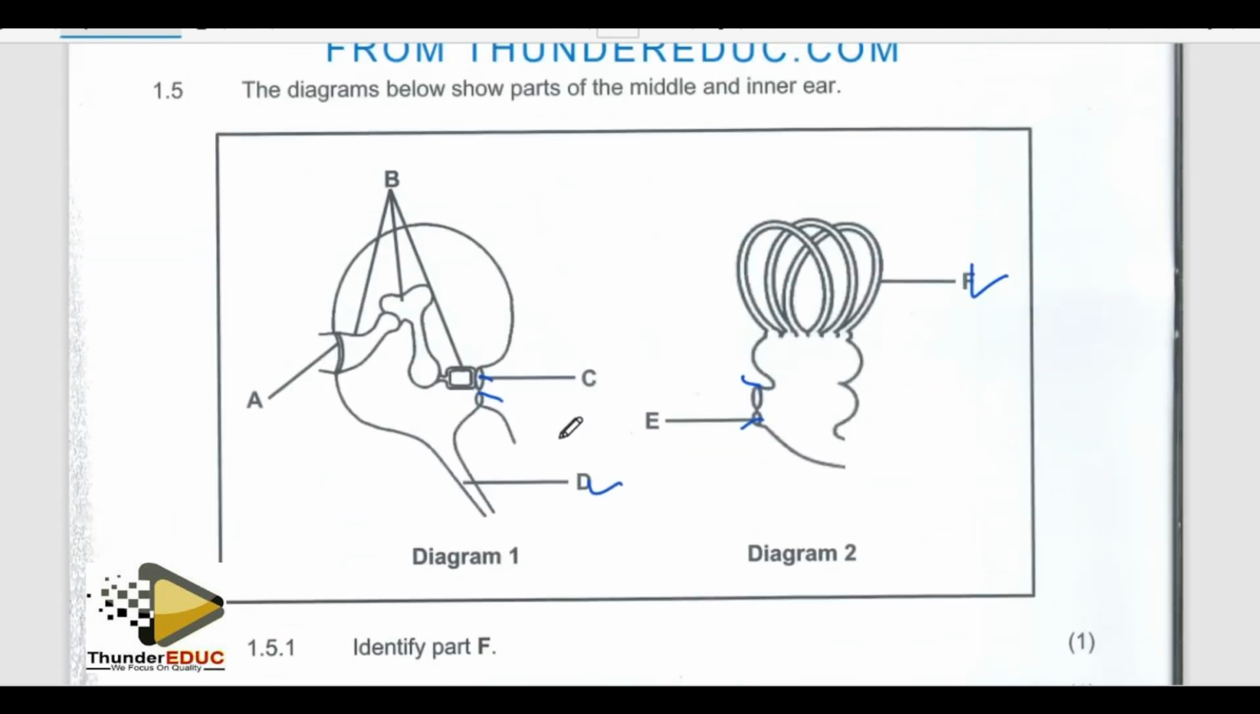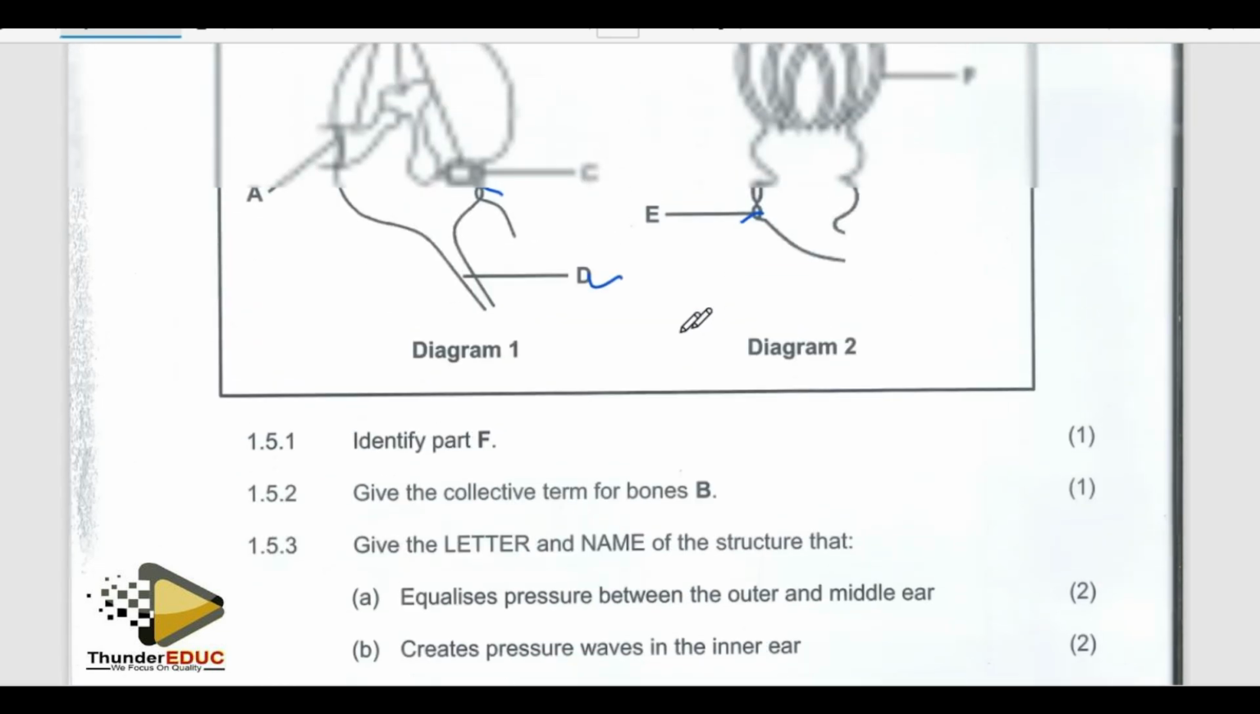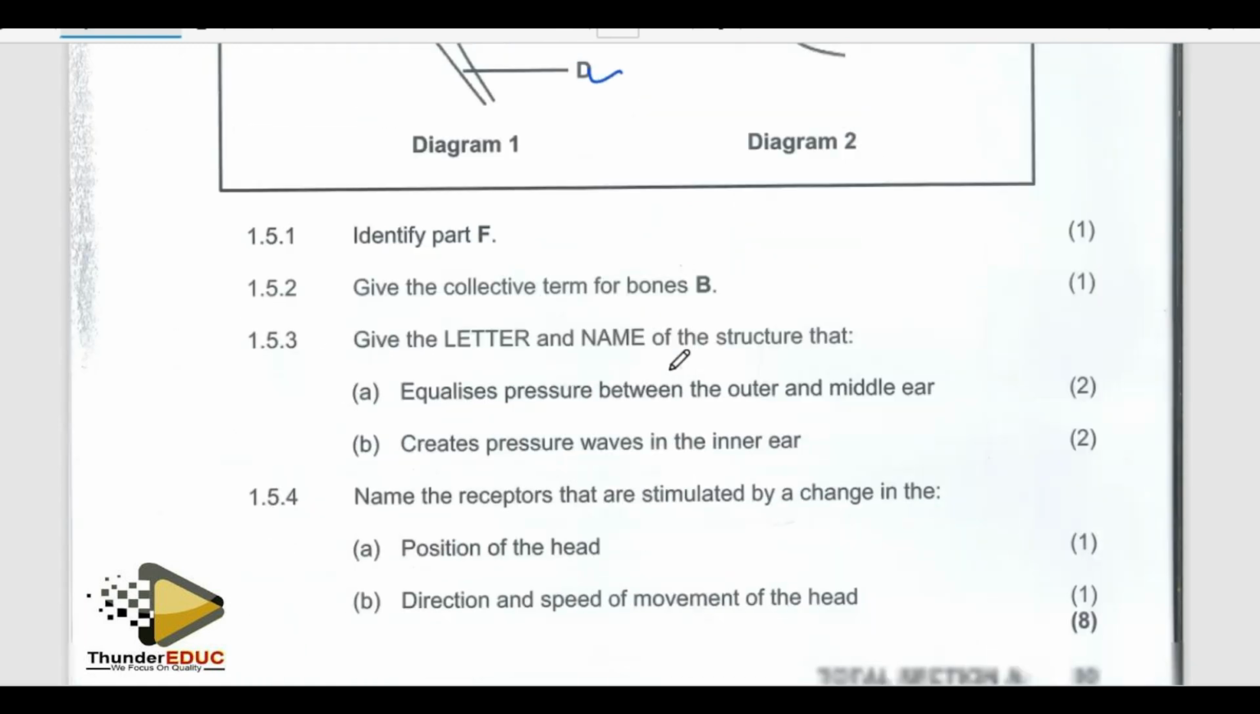Identify F. We have said it. Semicircular canal. Then give the collective term for bones B. We call them ossicles. Yes, ossicles.